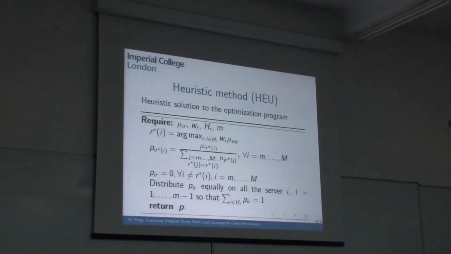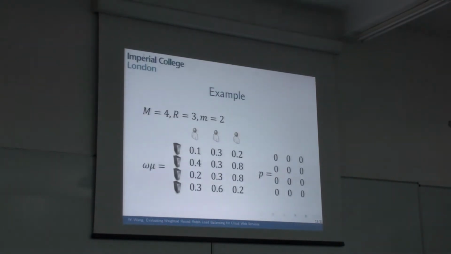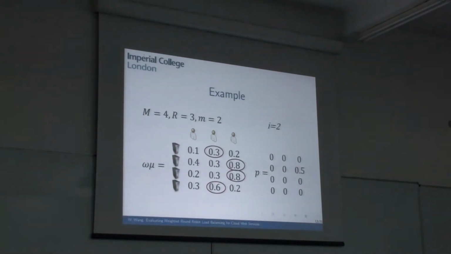To understand this algorithm better, we present a simple example. We assume there are 4 servers in the system and 3 classes of users. The input parameter n is chosen to be 2. The first step is to see, for each server, which class returns the highest weighted service rate. Then we go from n equals 2, one by one, for each server.